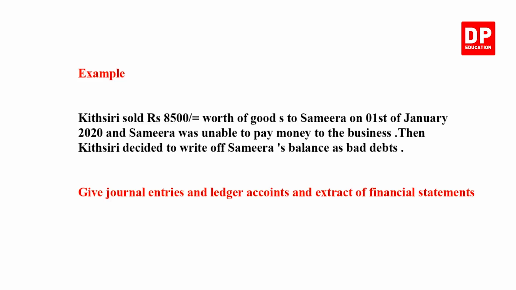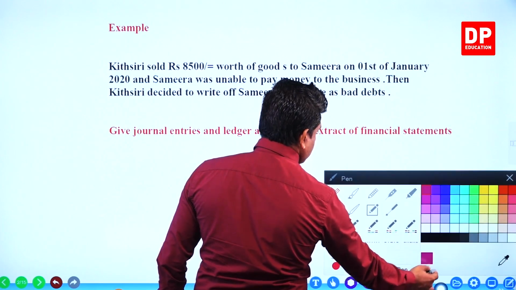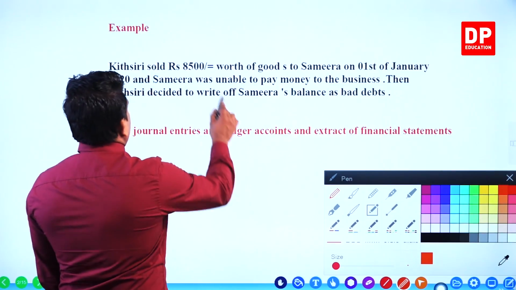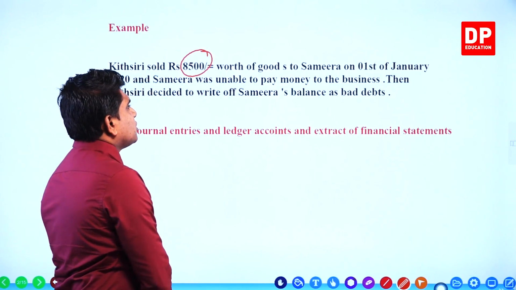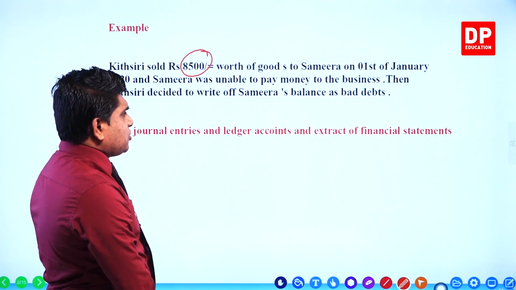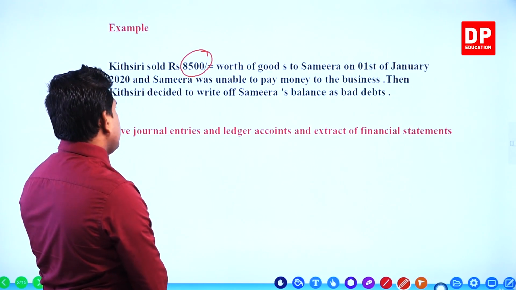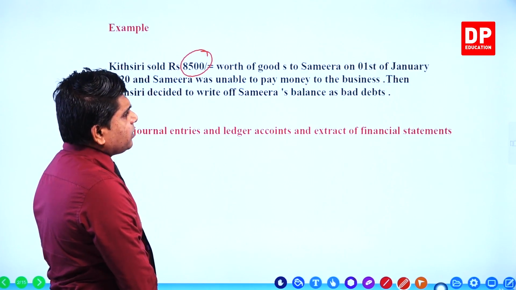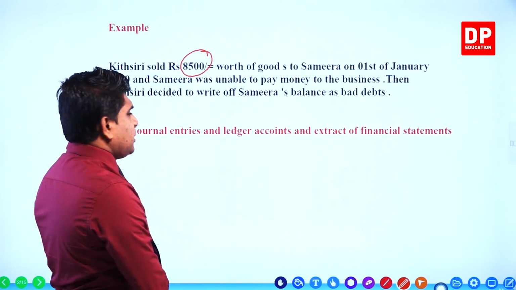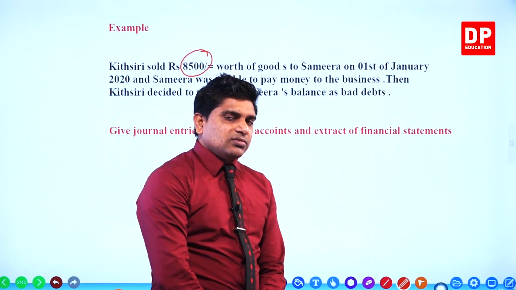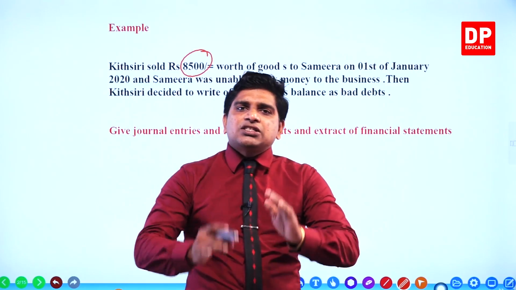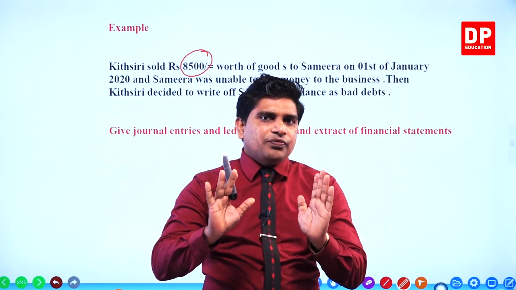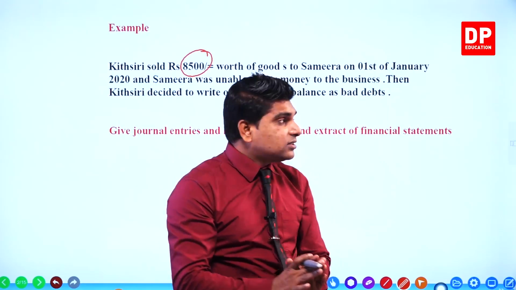Example. Kitseri sold 8,500 worth of goods to Samira on 1st of January 2020, and Samira was unable to pay the money to the business. Kitseri is the business name. Kitseri sold 8,500 worth of goods on credit.